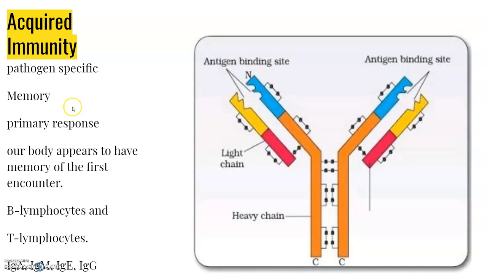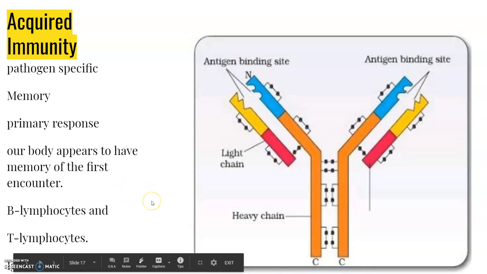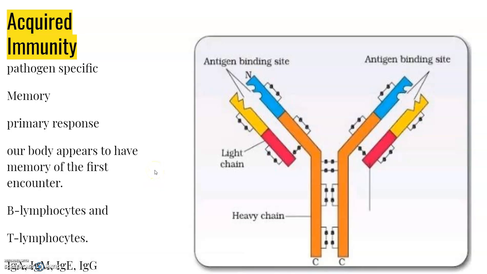The primary and secondary immune responses are carried out with the help of two special types of lymphocytes that are present in our blood. These are B lymphocytes and T lymphocytes. The B lymphocytes produce an army of proteins in response to the pathogens into our blood to fight them, and these proteins are called antibodies. Now this is the structure of an antibody molecule. The T cells do not secrete antibodies, but they help the B cells to produce them.